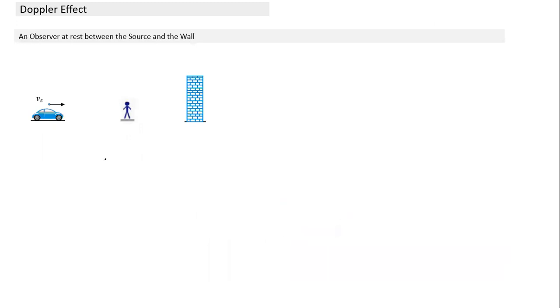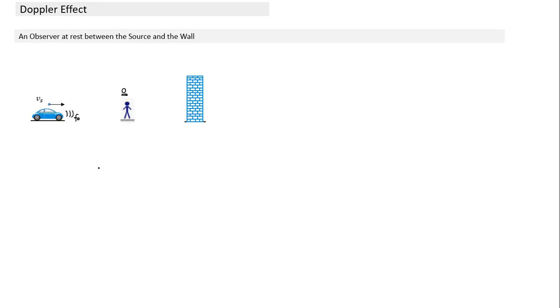Let's see this case here. Again, there's a wall here. There's a car moving with velocity Vs. It is emitting sound of frequency F0. And there's an observer standing here, at rest. Is this observer going to hear one frequency or 2 frequencies? For this observer, is there one source or 2 sources? Would he hear sound from 2 sources or only from 1 source?